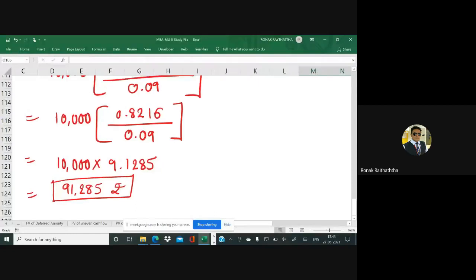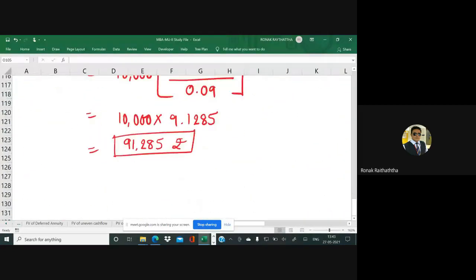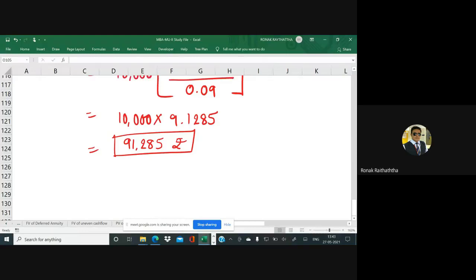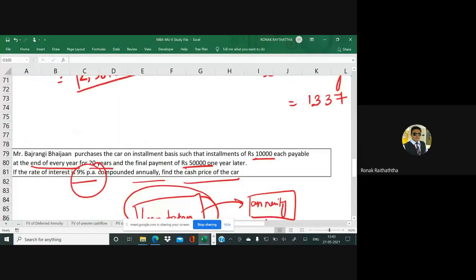So everyone, please take a note of it. You have got various ways to do it. But sir, the question is not over. Our unfinished story. And if we forget the rest part of it, then we will regret it. Why? Because there is one more amount, 50,000 to be paid in the 21st year, 1 year later. Please read the word carefully.